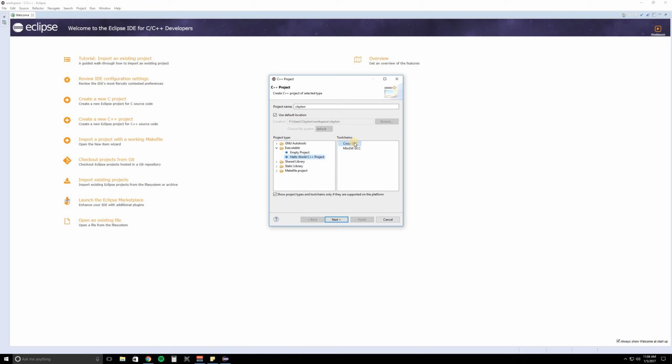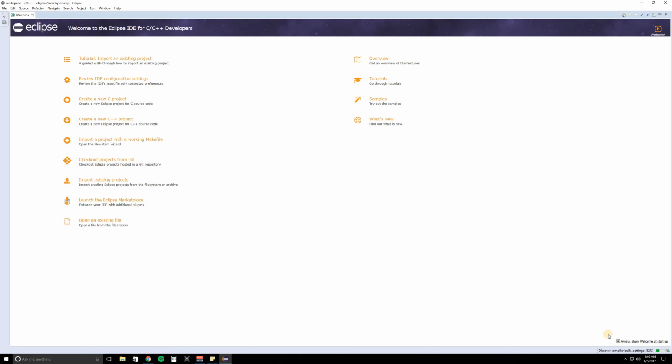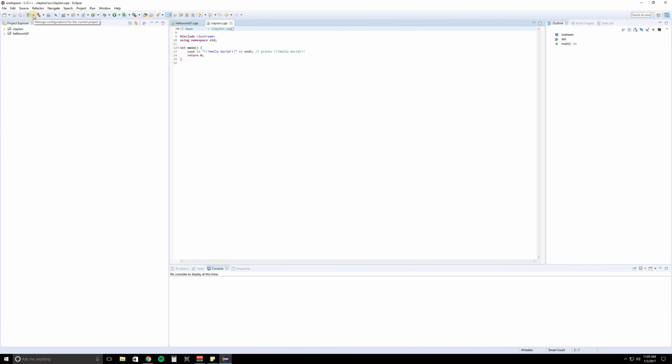Now we're going to go over to toolchains, and these are your compilers. Now assuming you have MinGW installed correctly, it should pop up right here. So we're going to make sure we have that selected, make sure we have Hello World selected, and we're going to hit finish. And it's going to load. In the bottom right corner you can see it's going to load all our settings and start building our project. And then it's probably just going to go empty and nothing's going to happen, and you're going to be like, well, what the hell's going on? All you have to do is just close out this window in the top left by welcome, and there we go. There's our program.